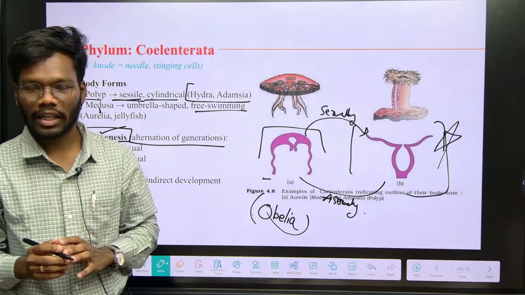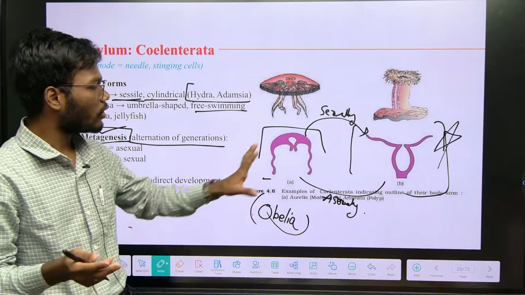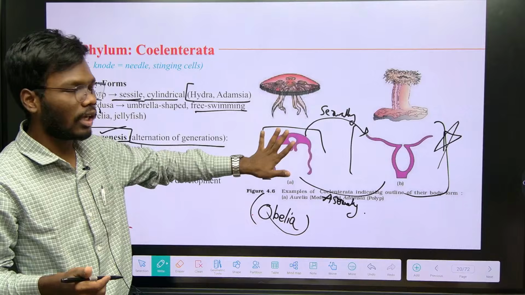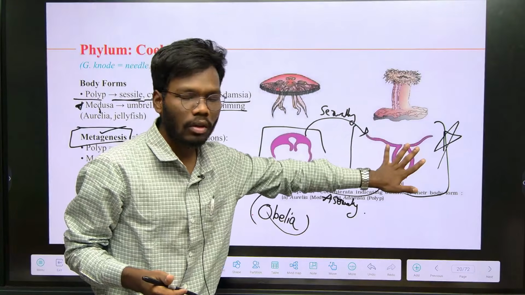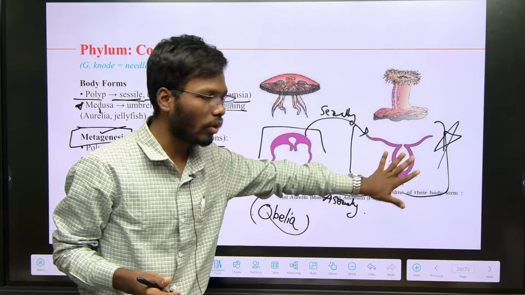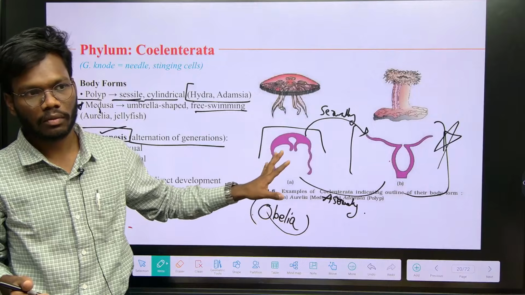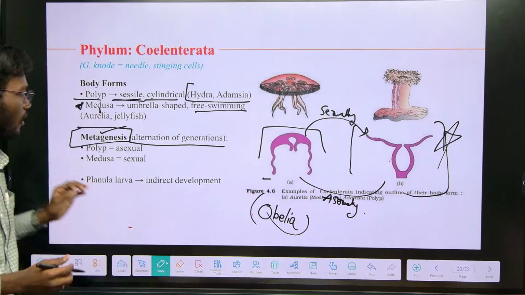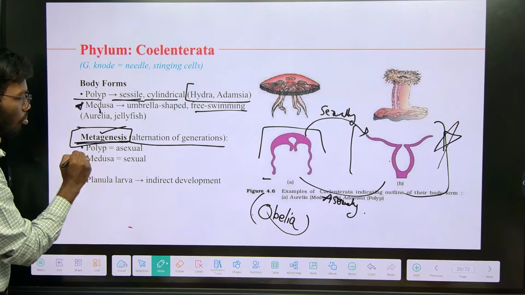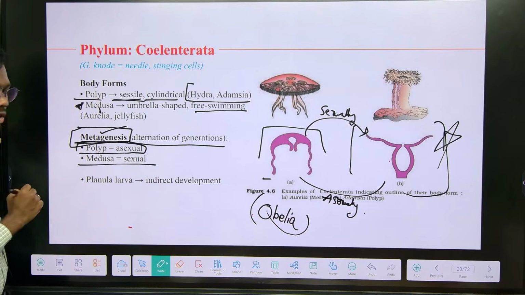Obelia is one of the animals having two different forms, polyp and medusa. Whenever it is in the form of medusa, it forms the polyp sexually. Whenever it is in polyp form, it forms the medusa asexually. So this is called alternation of generation. The word given for alternation of generation is metagenesis. Polyp forms asexually, medusa forms sexually.